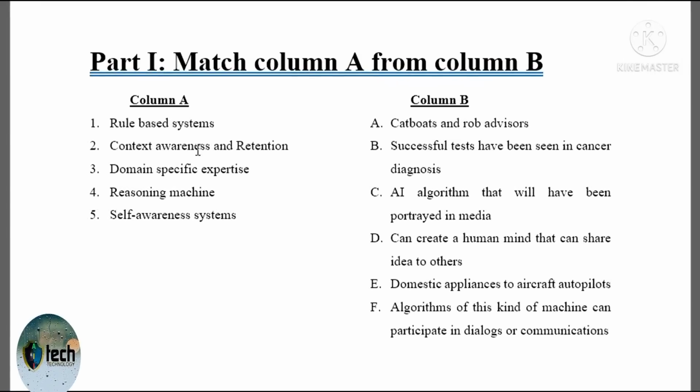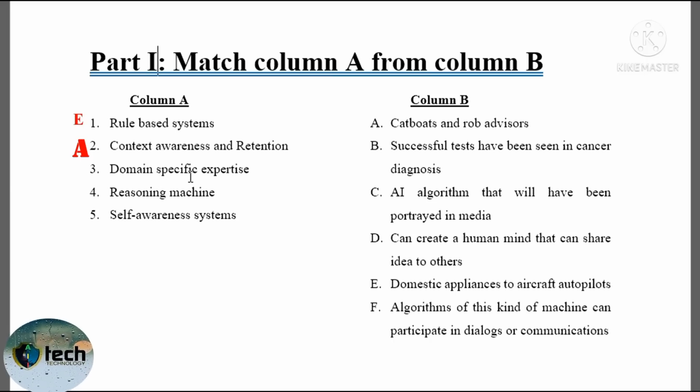ስለዚህ እስካሁን ባየነው በሌቭልስ ኦፍ አርቲፊሻል ኢንተለጀንስን እነዚህኞቹን እናዛምዳለን ማለት ነው። Rule based system, context awareness and retention, domain specific expertise, reasoning machine and self awareness system. Rule based system E, domain appliance to aircraft autopilot and self driving and drones ያሉትን የሚያካትተው autopilot ያለውን ማለት ነው። The next one is context awareness and retention, which is choice A, chatbot and robot advisor ማለት ነው።